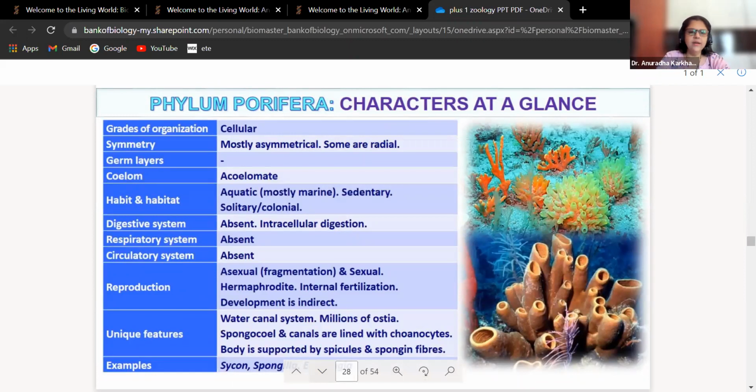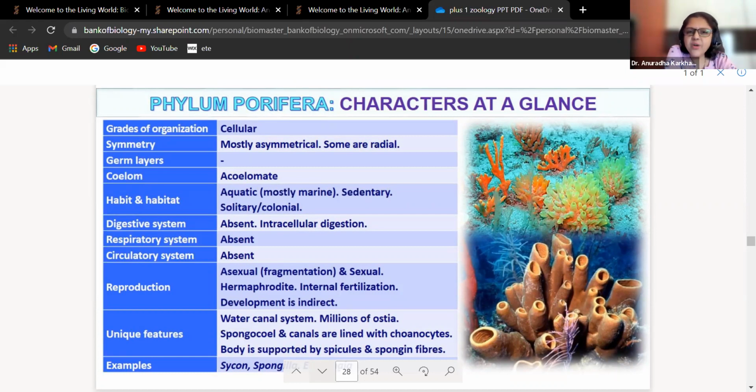So at a glance, let us look at it. Grades of organization, summary as we call it. Cellular, symmetry mostly asymmetrical, some are radial, germ layers absent, acoelomate, aquatic, sedentary, solitary or colonial, digestive system absent, intracellular digestion takes place, respiratory system absent, circulatory system absent, reproduction asexual and sexual, they are hermaphrodites, they show internal fertilization, development is indirect, unique feature is water canal system, millions of ostia present, spongocoel and canals are lined by choanocytes.